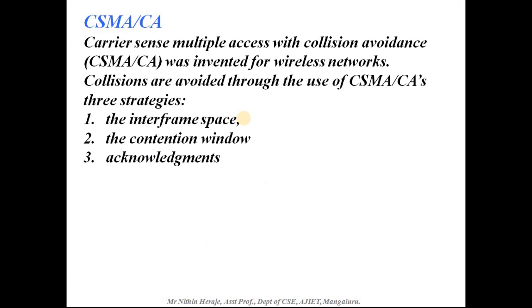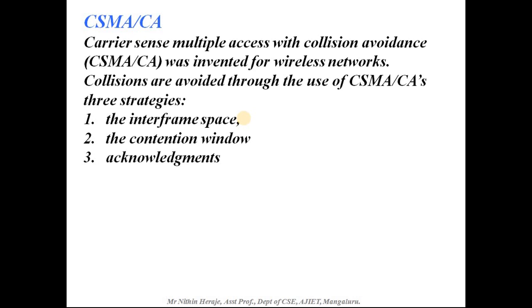All right, the last one under random access is CSMA/CA, carrier sense multiple access with collision avoidance.